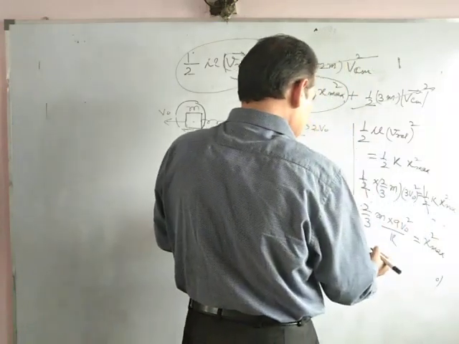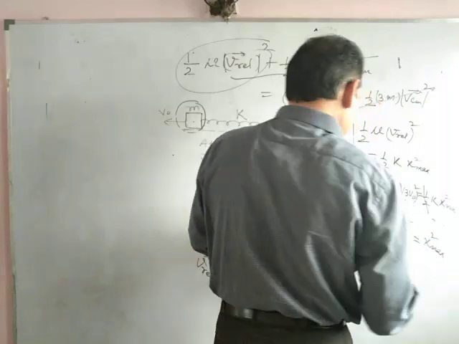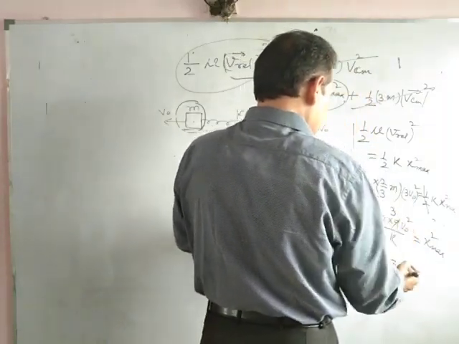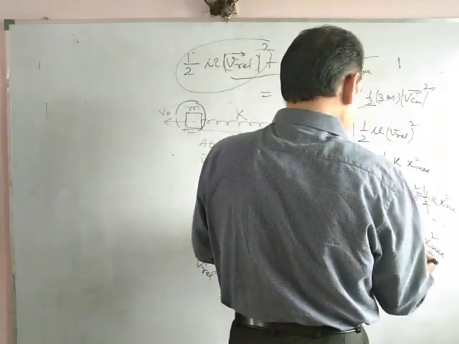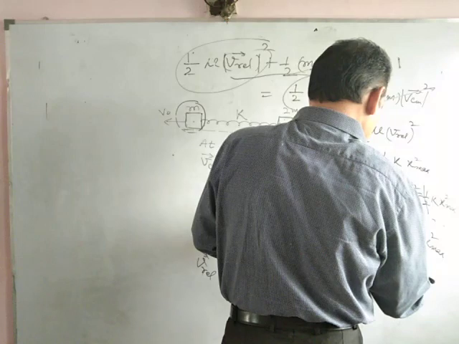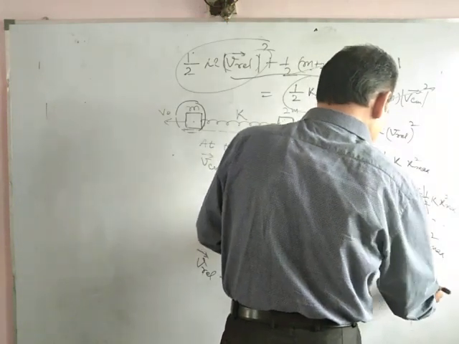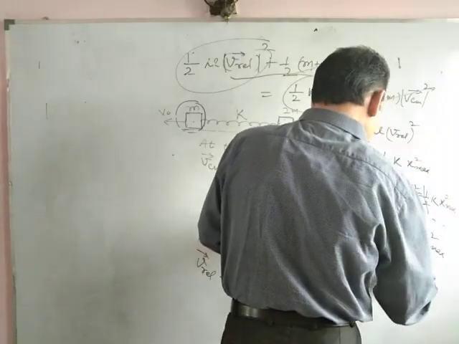So x max, the maximum elongation, is 3 V naught times square root of m by k.